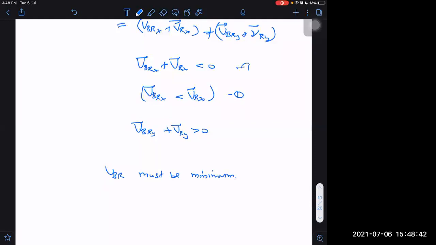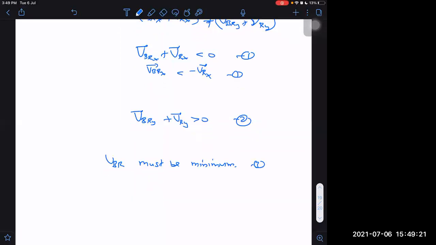Now I have to use these equations 1, 2nd, and 3rd. Number 1 I can write in a different way: VBRX is less than minus VRX. VBR has to be minimum.